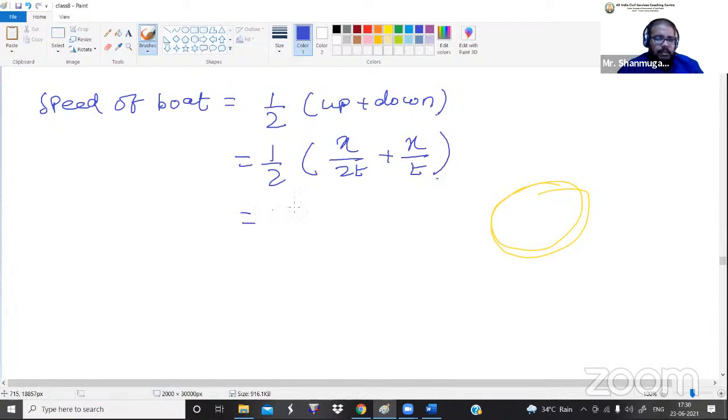If we simplify this further, we want to make the denominator common, that is 2t. So on this side we have to multiply the numerator and denominator by t.